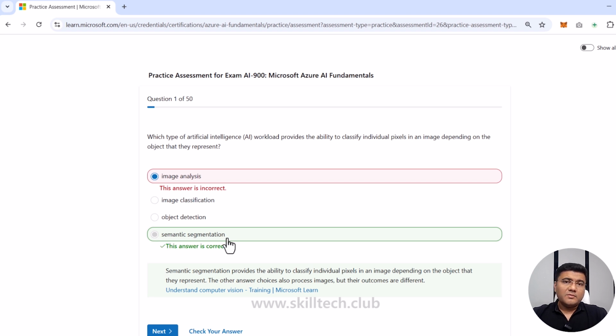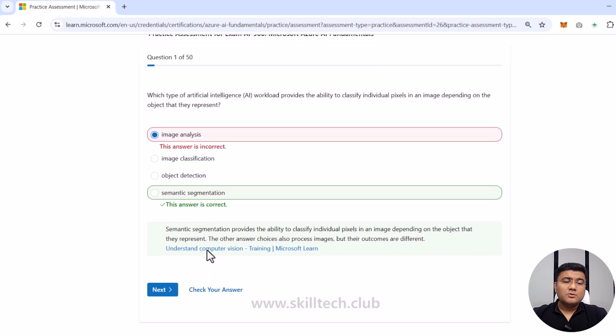Now, this is a common mistake which people make. They assume certain things and do not check the right answer. In the official assessment, they actually give you an option to check the answer. Remember one thing, this does not mean that similar questions will be asked in the exam. Don't try to memorize all these questions. Try to understand the concept with the help of this assessment.